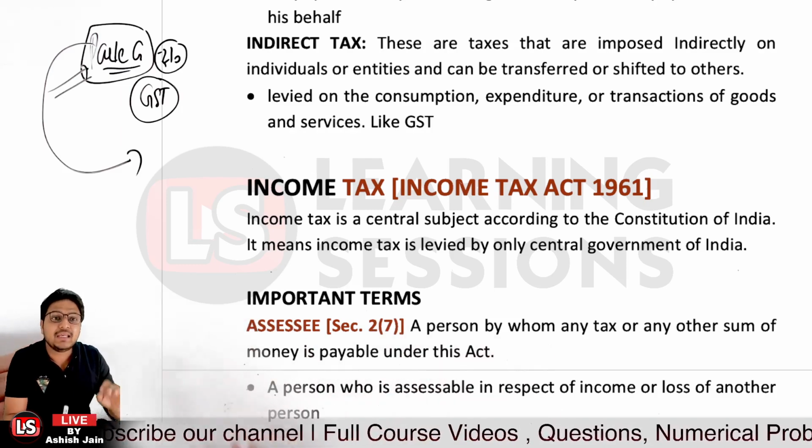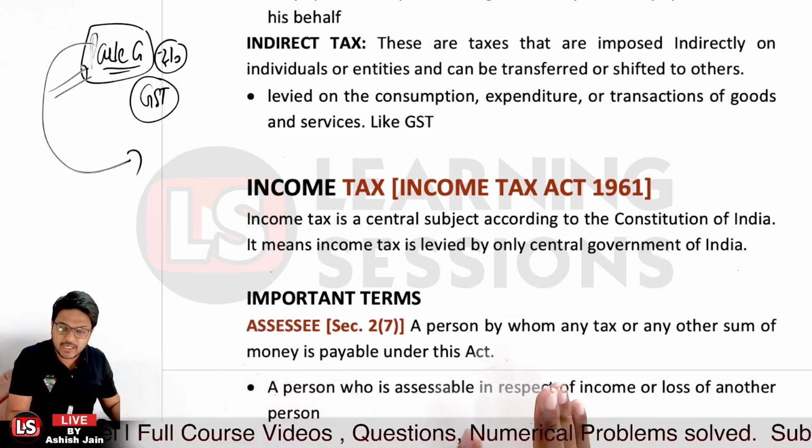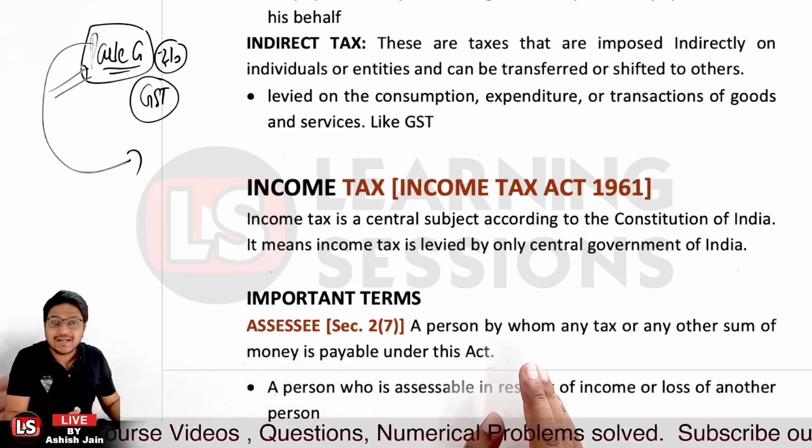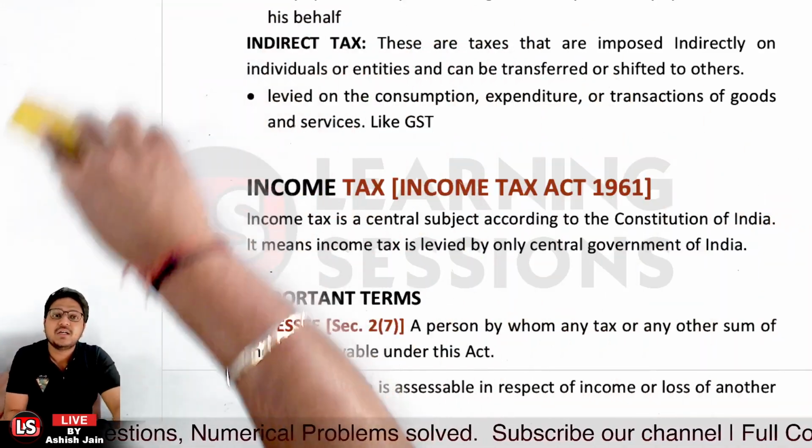It means that the income tax is levied only by the central government of India. It will be levied only by the central government of India. That's what we are talking about the income tax over there. Now let's understand the different terms in the income tax.